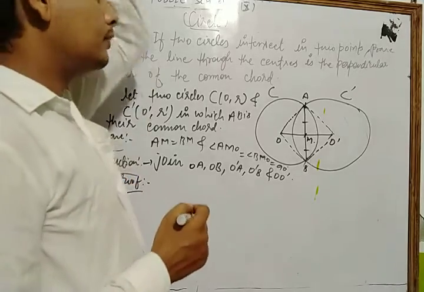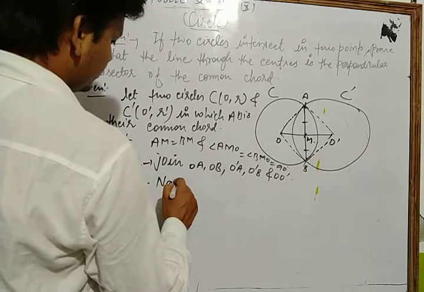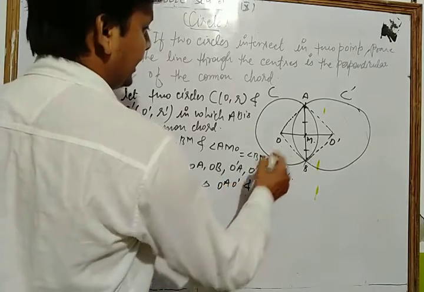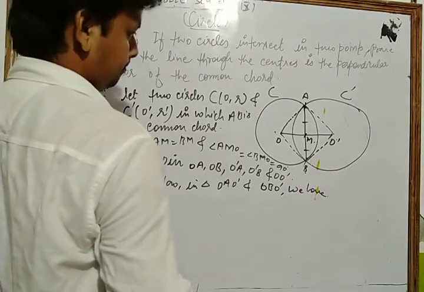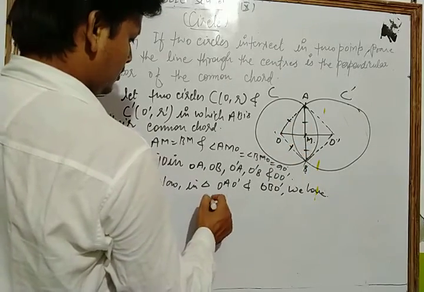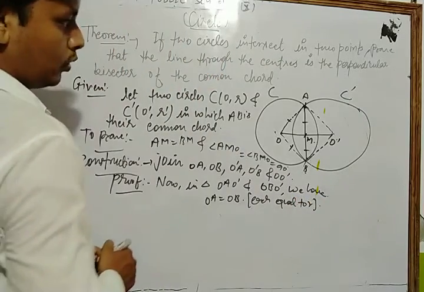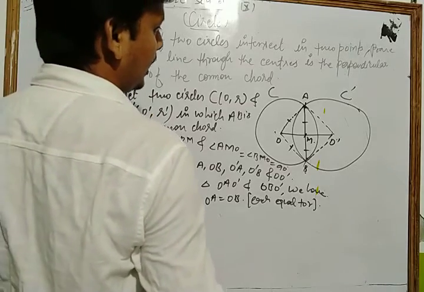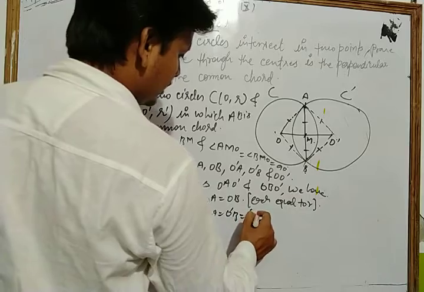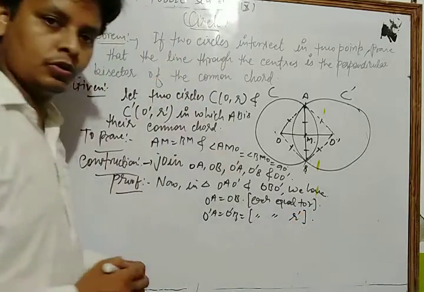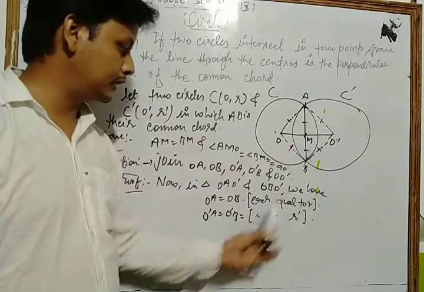Let's see its proof. First of all, we take triangles OAO dash and OBO dash. In these triangles, OA is equal to OB, each equal to R, and O dash A is equal to O dash B, each equal to R dash.